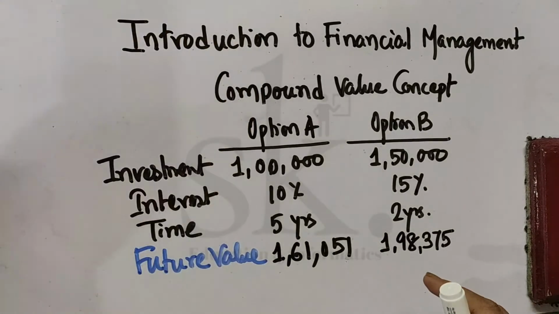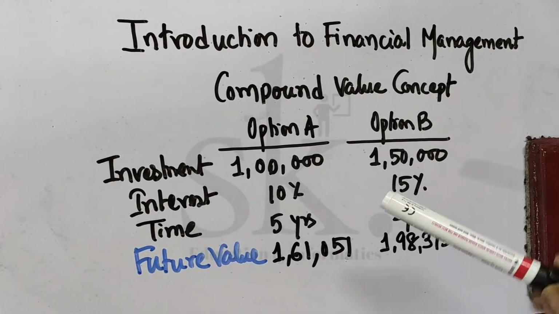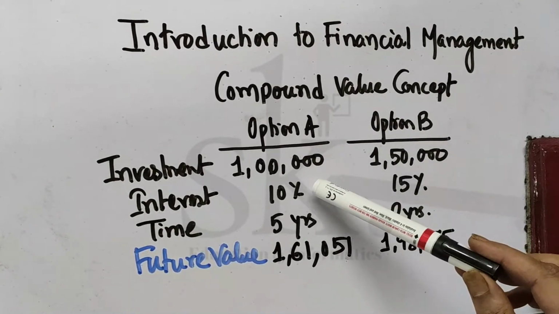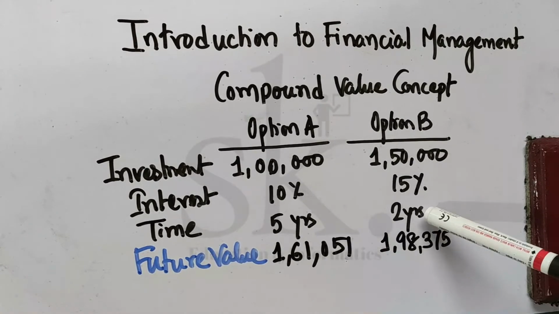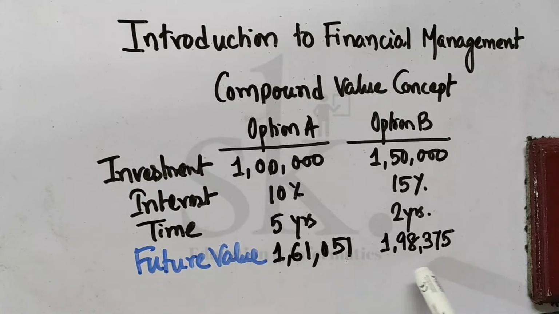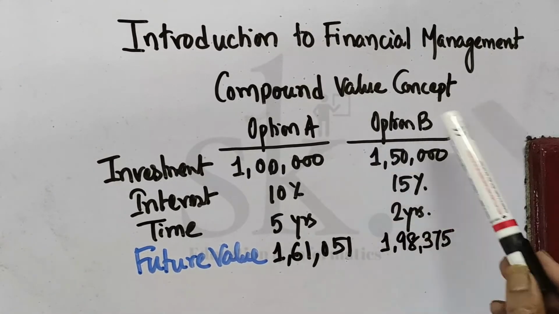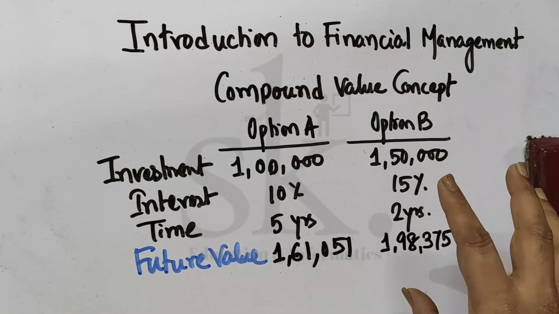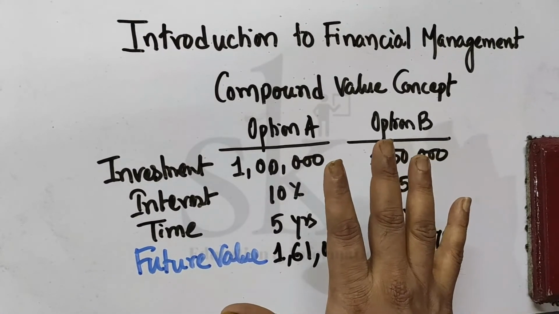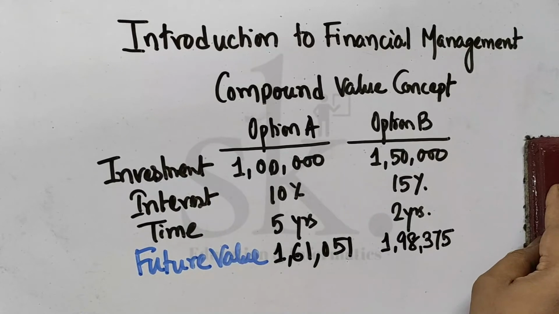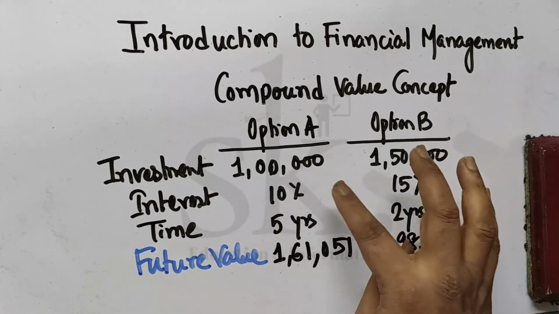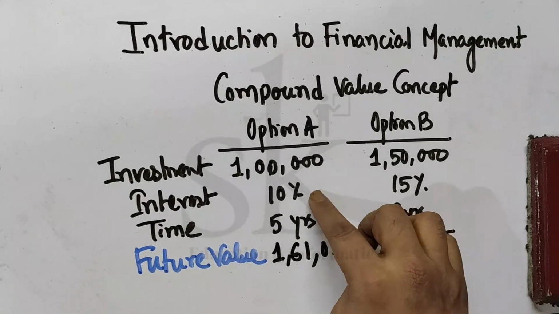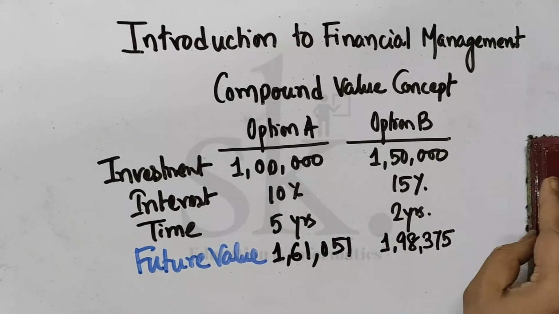So I hope it's clear that if I have various investment options, and I am aware of the interest rate and the time tenure for the investment, I can calculate the future value with reference to option A and option B, or the various kinds of investments which have been given. Now we also need to understand that in all the investment options which have been given, the interest was paid yearly. We were saying 10% was paid yearly or 15% was paid yearly.